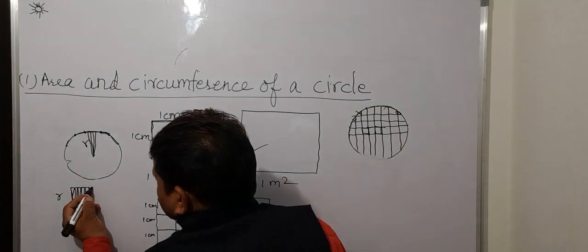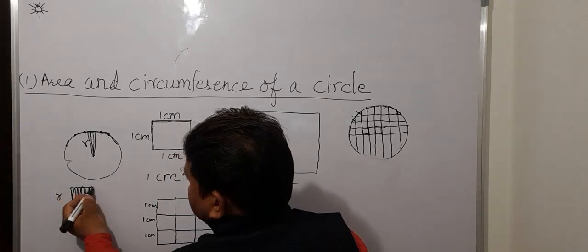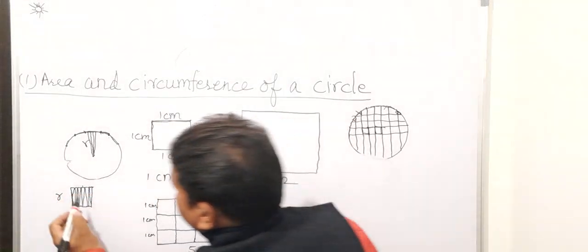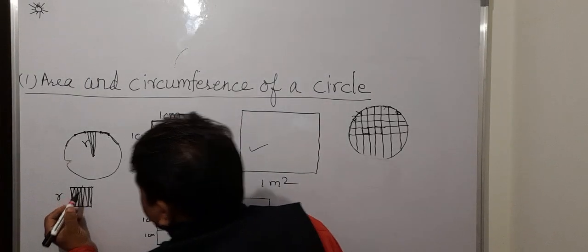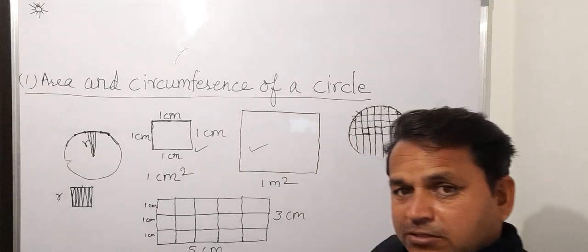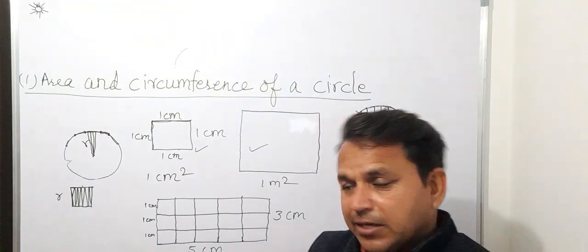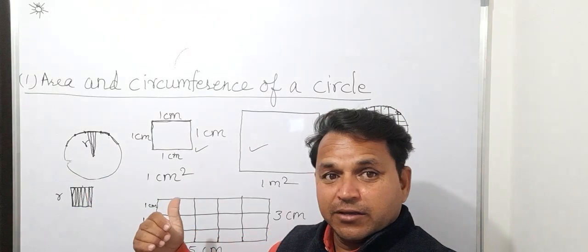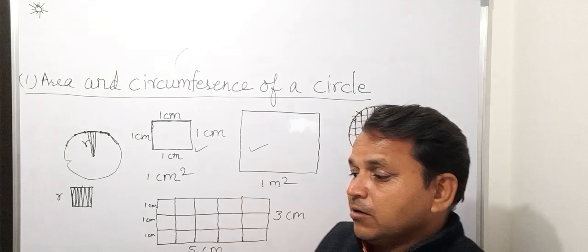Now its width is r. What about its length? This is the length. And just think, these smaller portions in which the whole circumference was divided have been rearranged and joined together. Half of them on the upper side, half of them on the lower side.